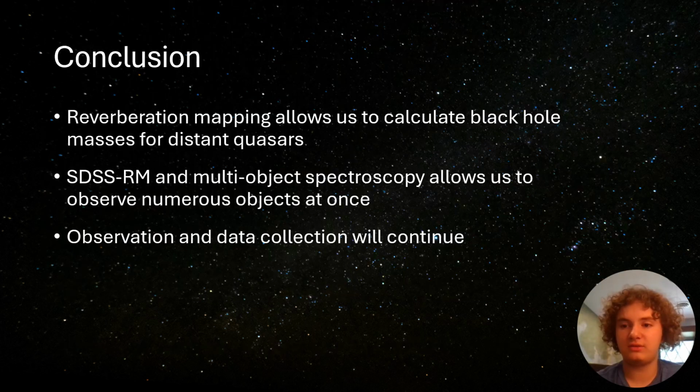In conclusion, reverberation mapping is an effective technique for calculating black hole masses of distant quasars which we cannot directly image. And with the multi-object spectroscopy capabilities of SDSSRM, we have been able to apply this technique to numerous quasars. But as the lack of certain types of data for the carbon-4 object shows, we still have more observations to make in various areas, and future projects will allow us to collect additional data.